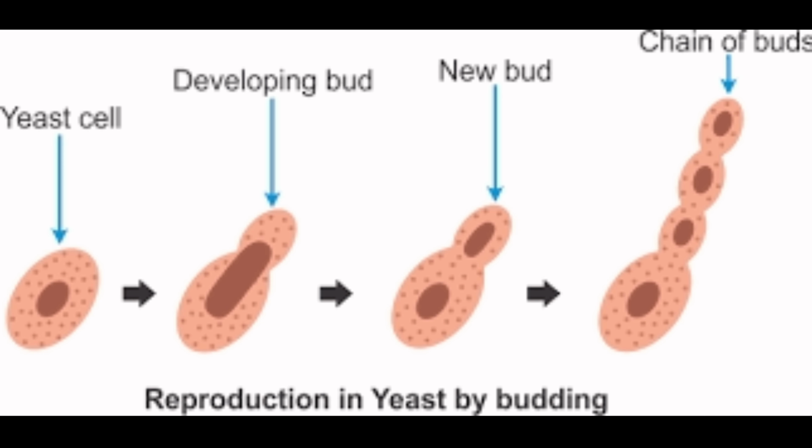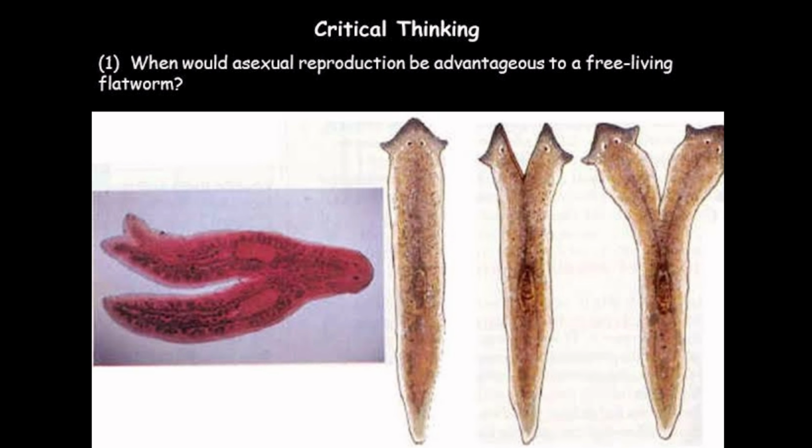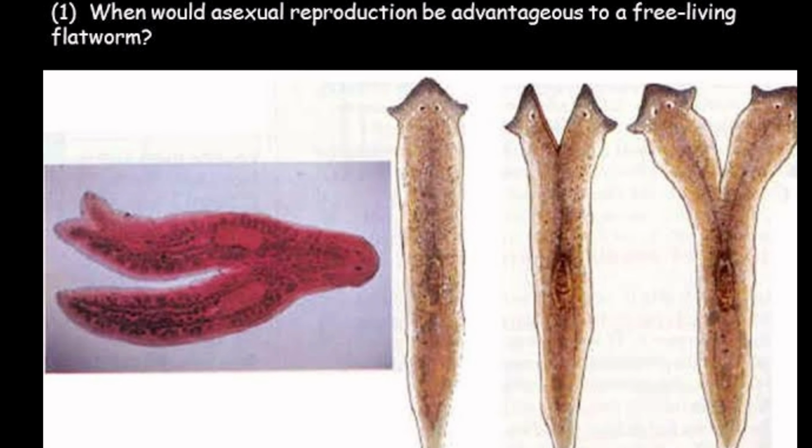Children, just now we have read about sexual reproduction, but in contrast to this, in the asexual form of reproduction, as we can see in yeast, bacteria, flatworms, and several plants like potato, grass, etc., the role of both male and female reproductive cells is not essential. That is called asexual reproduction.